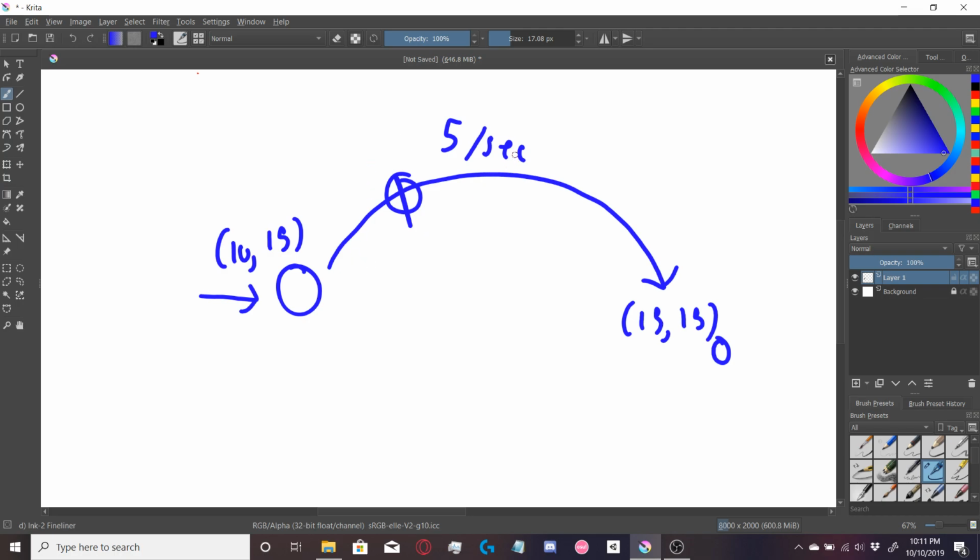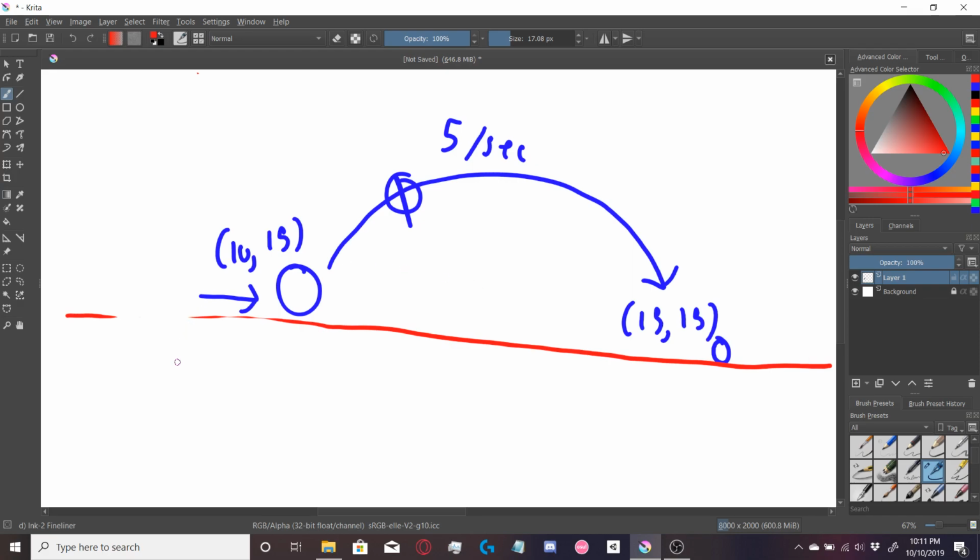So let's call this quantum physics. Let's say we have a particle. Let's call this a free roaming electron right here. This electron is in a field that is surrounding a proton.